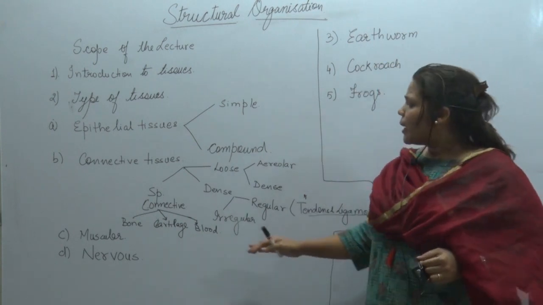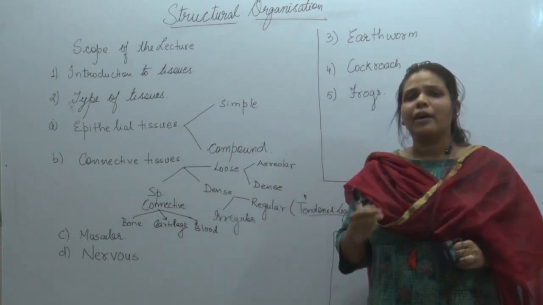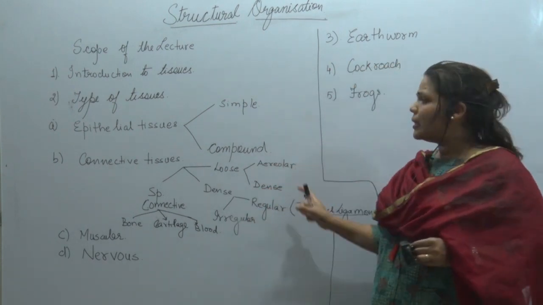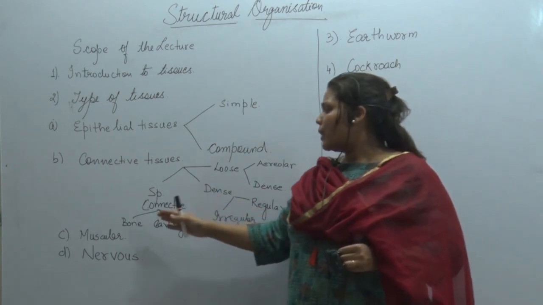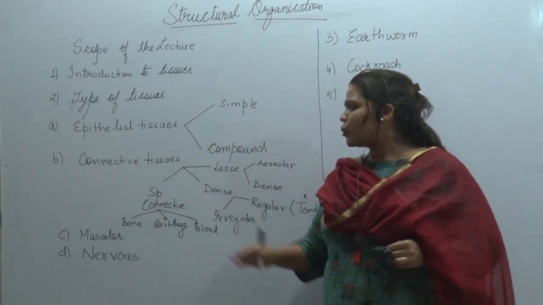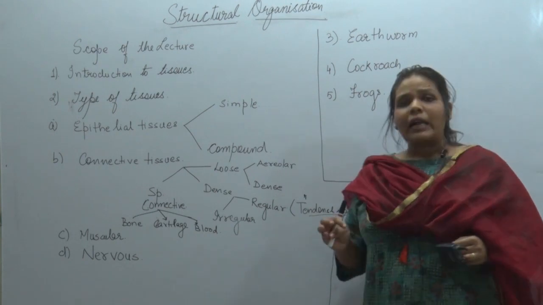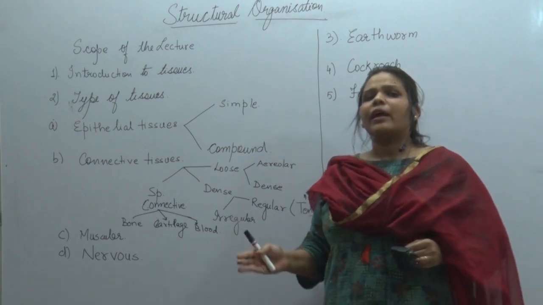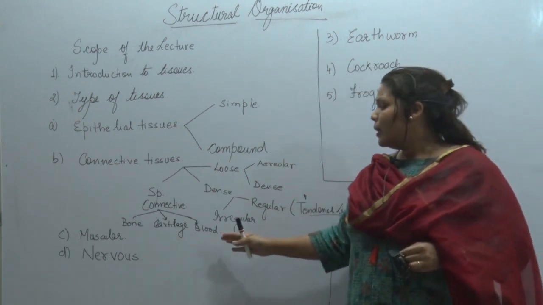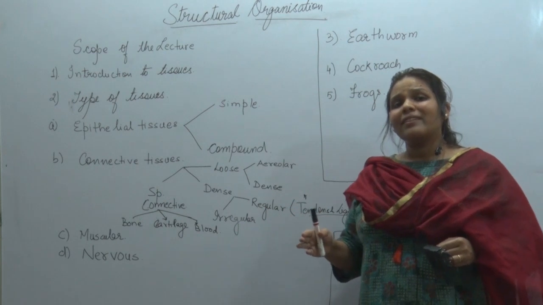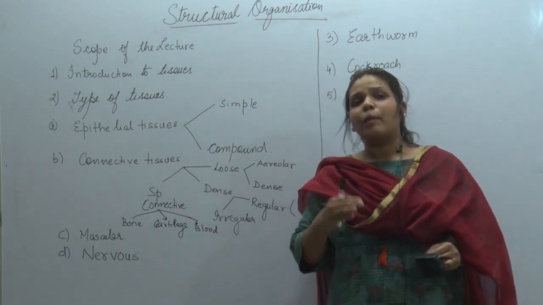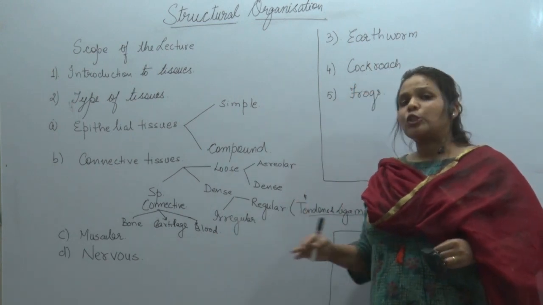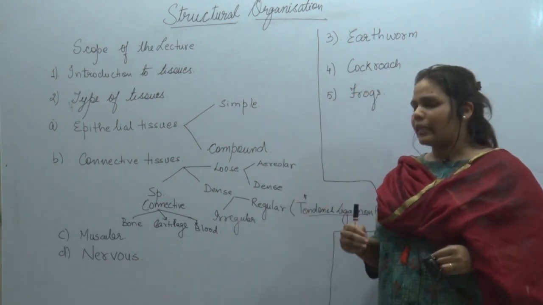Okay. Next, we come to the special connective tissues. Now the word in itself says special. So definitely they have something which is not present in other connective tissues, and the examples under which we will be studying the special connective tissues will be bones, cartilage and one of the very important units, which is even a chapter in itself, that is blood. Blood was initially called an exception to the tissues. Now we have amended the definition of tissues, and so we have blood in the special connective tissues, just like the bones and the cartilage.